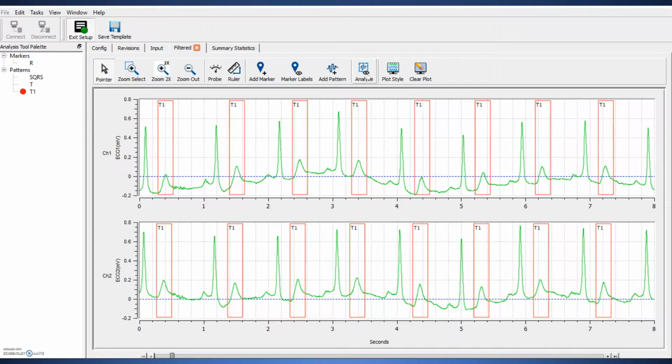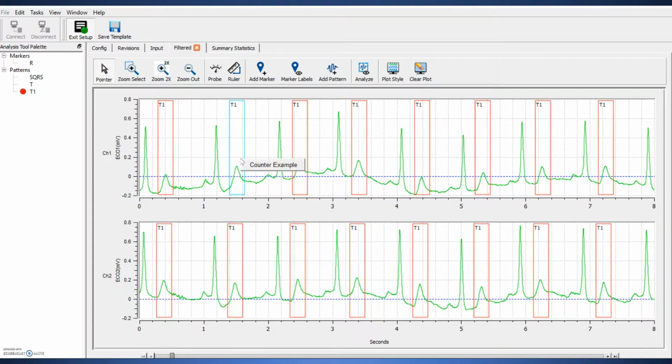Now let's say for some reason that we do not like the shortness of the trailing slope on a T-wave like this. So we do not want Cure to identify T-waves with very short trailing slopes. How we do this is we're going to teach Cure to eliminate this kind of pattern.